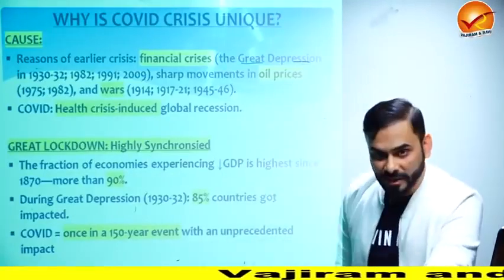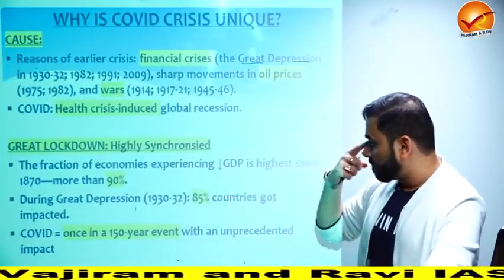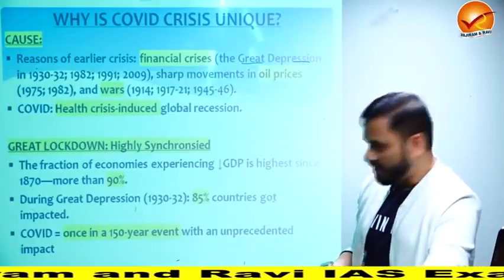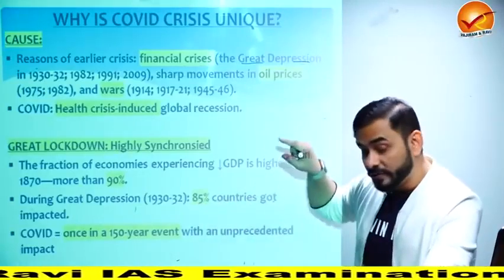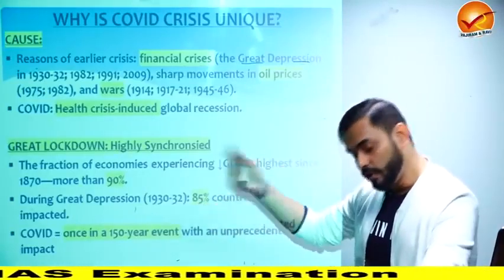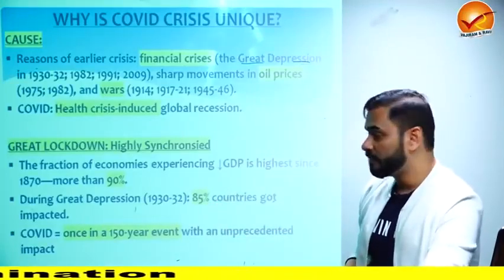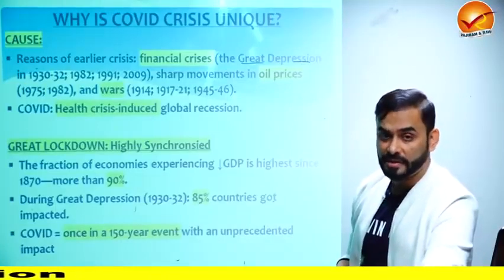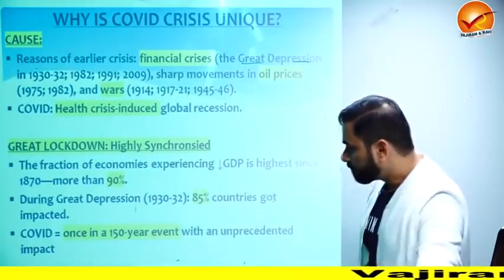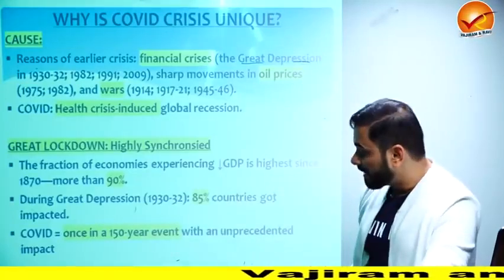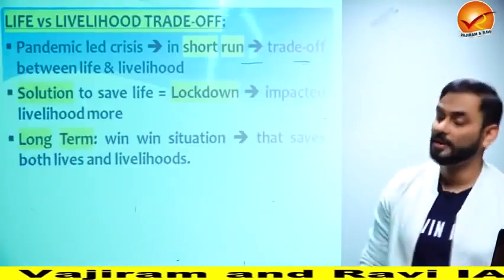So what is so special about it? When you look at the Great Depression, almost 85% of the economies of the countries got impacted. But because of COVID, more than 90% of the economies have already been impacted. In fact, if it goes on like this, we won't be surprised if around 95, 97% of economies are impacted. Currently, it has crossed 90%. Hence COVID is called a once-in-a-150-year event.